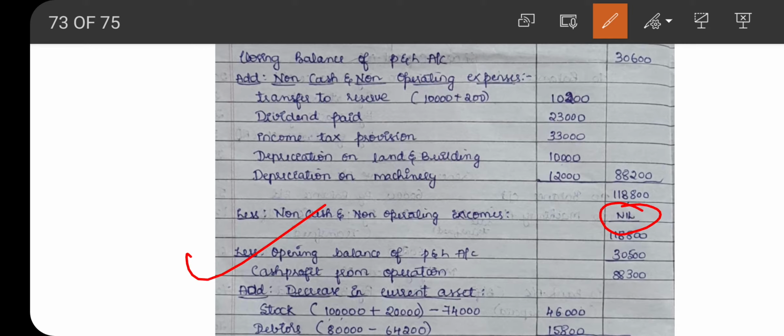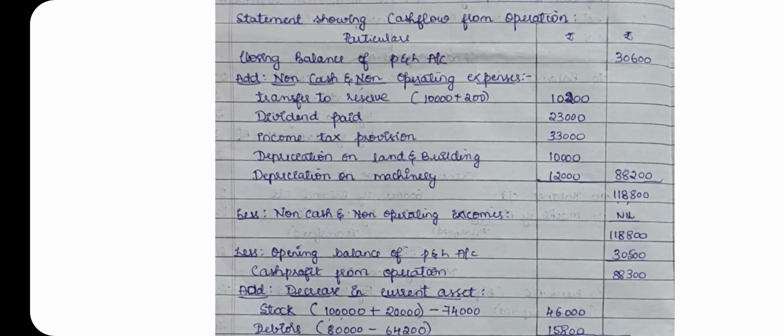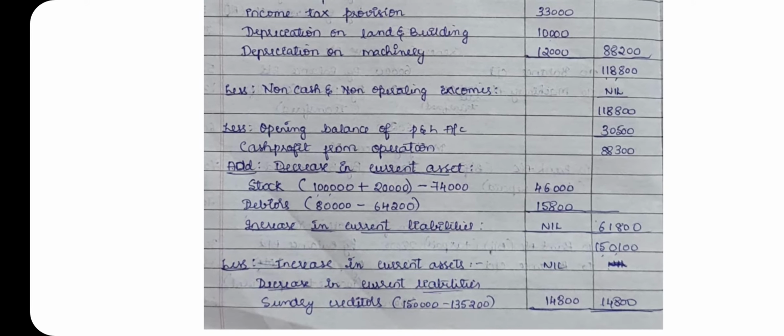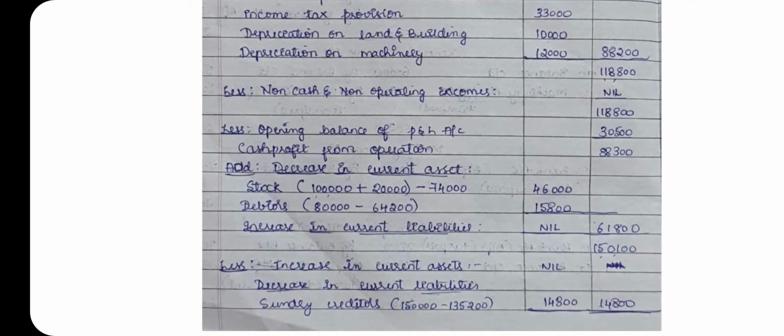Then less opening balance of profit and loss account, which is given in the problem as 30,500. When we deduct that, we get a total of 28,300. That is cash profit from operation. Next, add decrease in current asset.